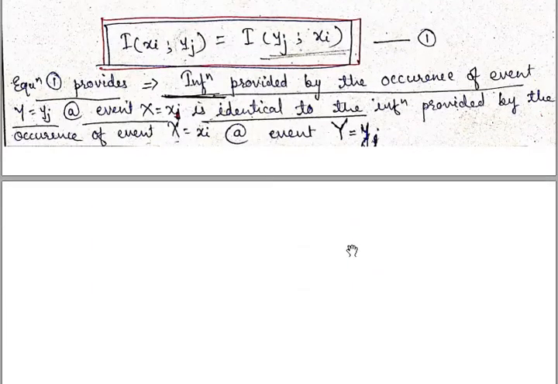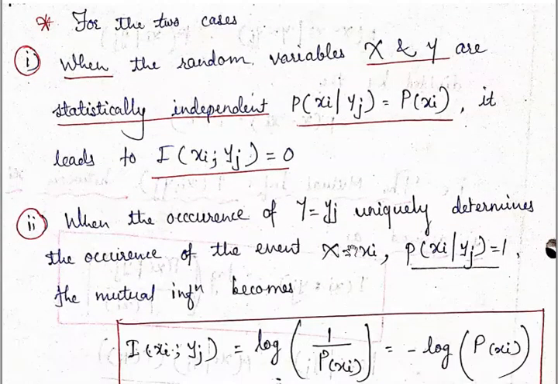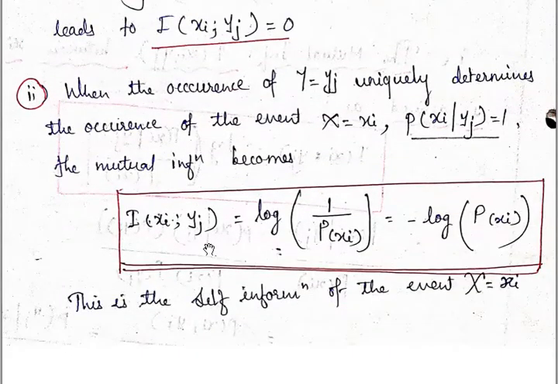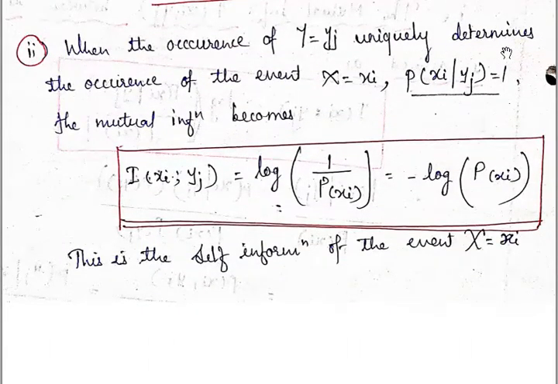Let's study the next one. Here are the two cases. The random variables x and y are statistically independent, meaning P of xi given yj is equal to P of xi, which leads to Ixy equal to 0, meaning mutual information is 0. The occurrence of y equal to yj uniquely determines the occurrence of the event x equal to xi. P of xi given yj, the conditional probability of dependency, is equal to 1.